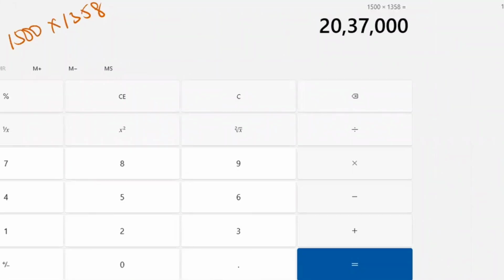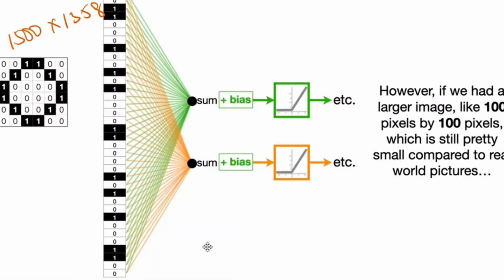For working on one single image, it is considering 20,37,000 neurons whose weights have to be updated. That is the complexity it has. That is the reason why we move on to convolutional neural networks. Though we have numbers, we can't go with normal artificial neural networks.